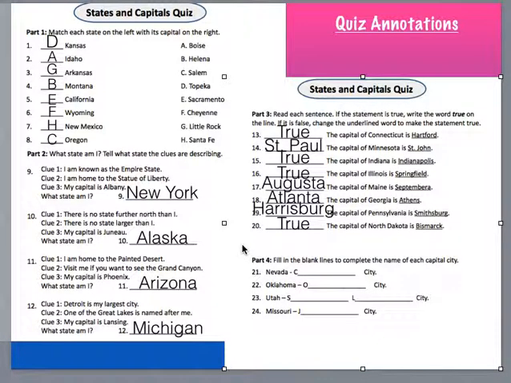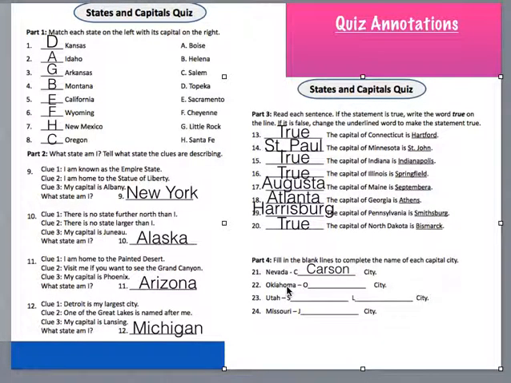For part 4, you have to fill in the blank lines to complete the name of each capital city. They give you the first letter, and you needed to complete it. So the first one is Nevada. A lot of you were also confused with Nevada, thinking it was Las Vegas. Las Vegas is not the capital of Nevada. It starts with a C. It is Carson City.